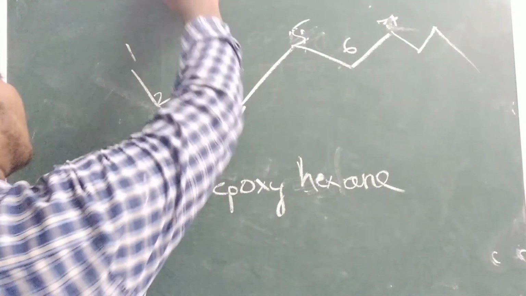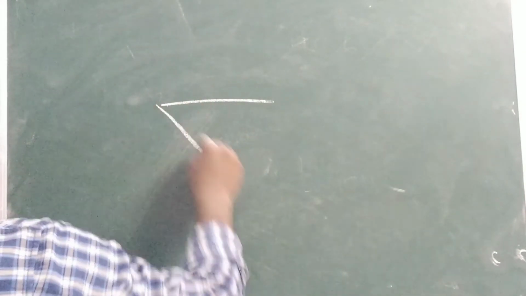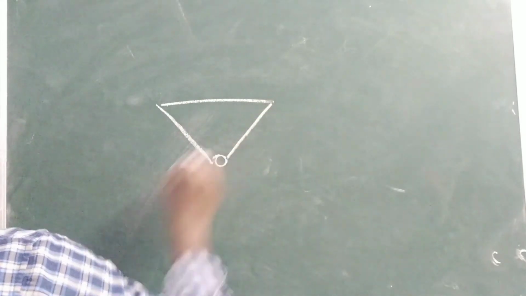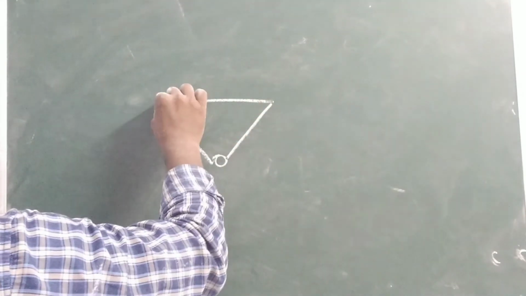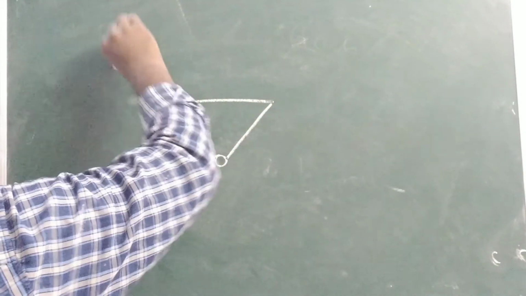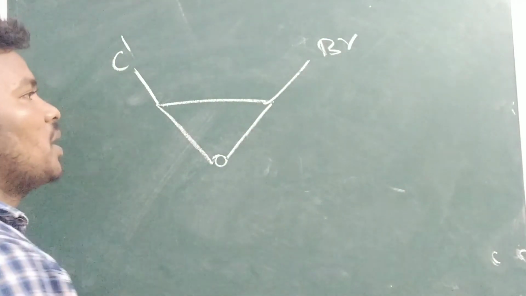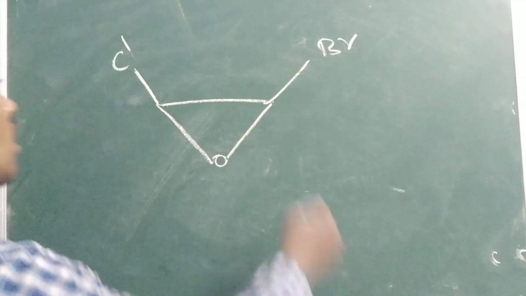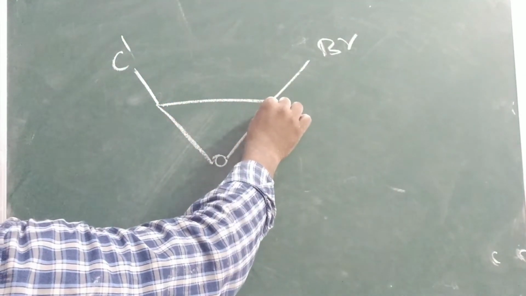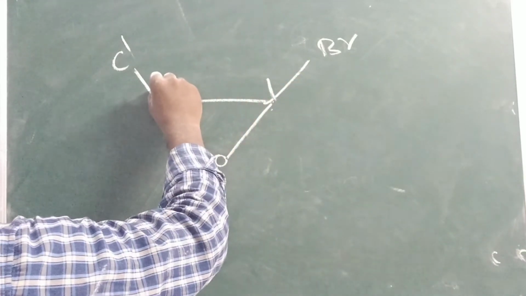Next one, for example, if any halogens are present, how will you write? Since we are writing epoxy, we are not giving a number to the oxygen. How will you give the numbers? Same alphabetical order. After B only C will come. So the carbon containing bromine will get the least number, 1.